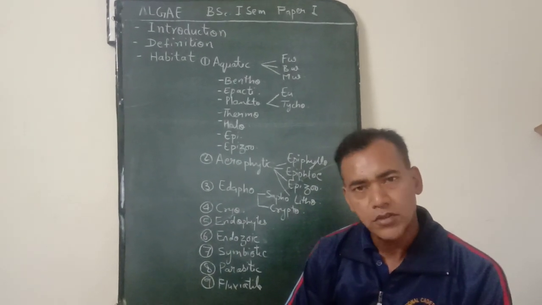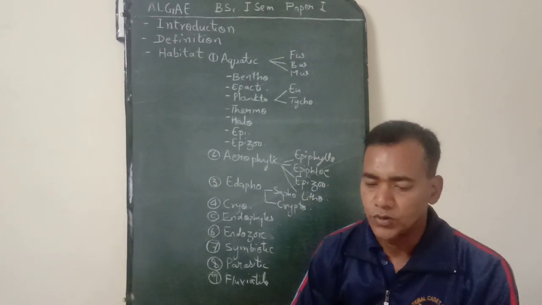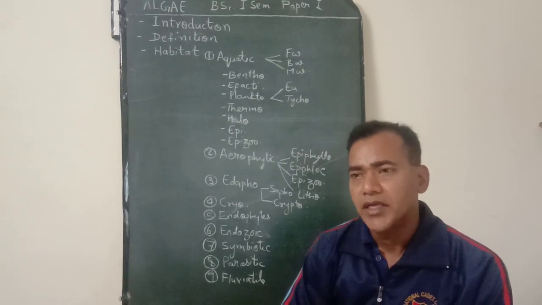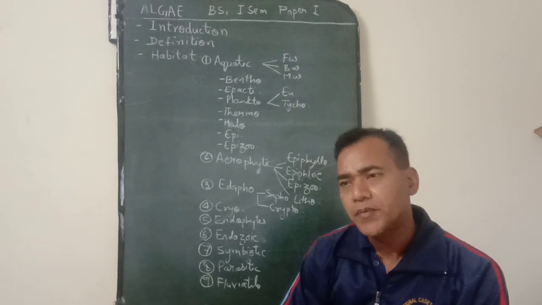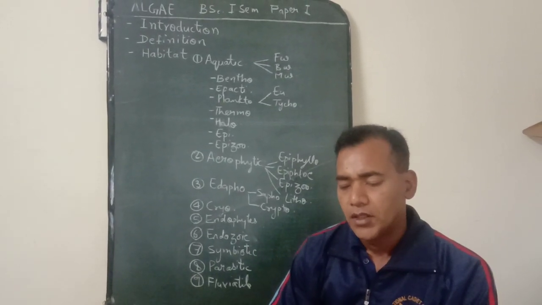Phycos means fucus or seaweeds, and logos means to study or discourse. They are of great importance as they are the primary producers of oxygen. 90% of the total photosynthesis on Earth is carried out by algae.